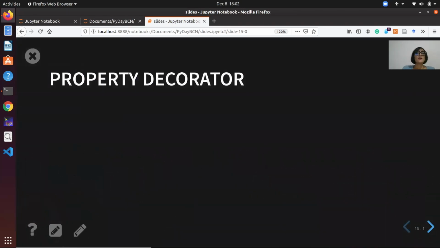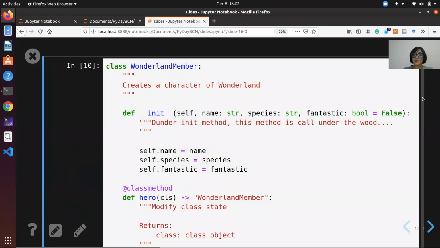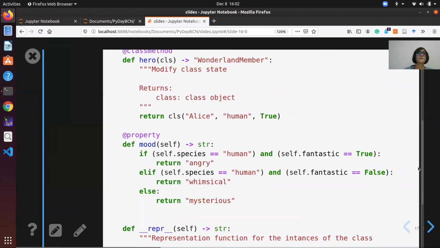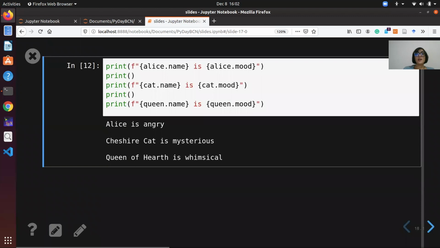So next we add a property using the property decorator, and we use it to define the mood of a character. So the property decorator allows us to create a read-only property that can be accessed by the dot syntax.